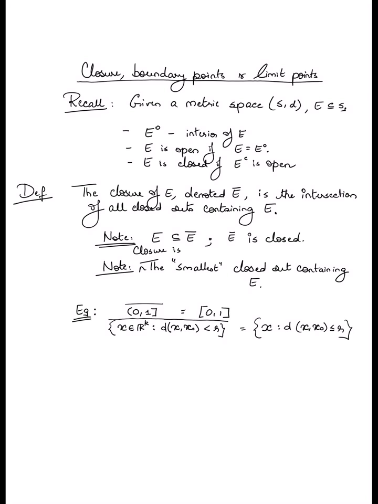The next thing is we are going to talk about the boundary of a set, or equivalently boundary points of a set. The boundary of a set E is defined as the closure minus the interior. So the boundary of any set E is essentially the set consisting of all of those points which lie in the closure but not in the interior.